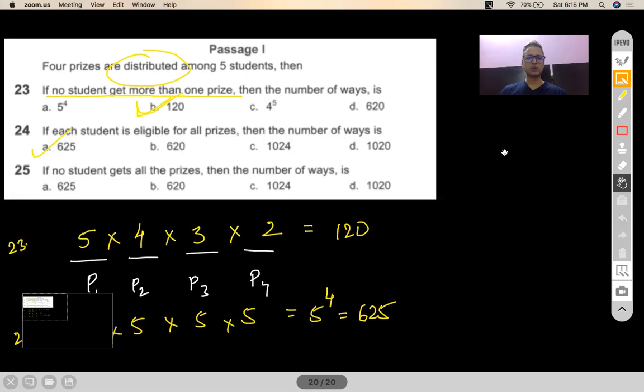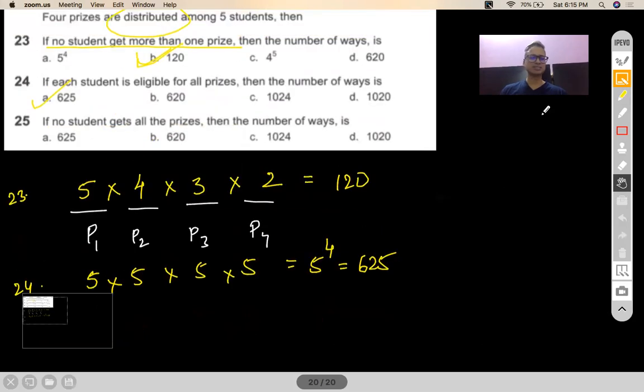All right. So one more opportunity to take revenge of your previous problem. Question number 25, poll is on. It says, if no student gets all the prizes, find the number of ways in which you can distribute. This is pretty easy. Right, Madhav? Right.